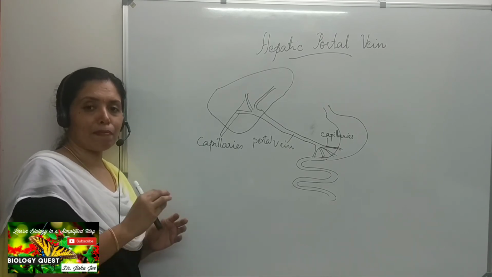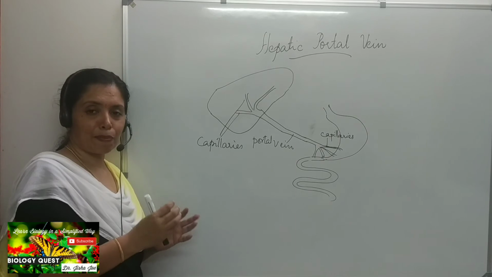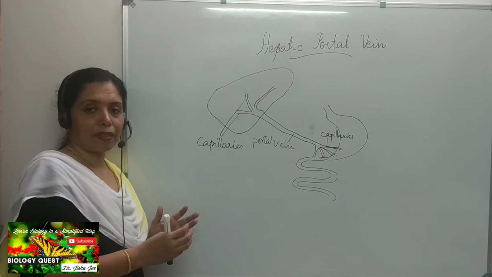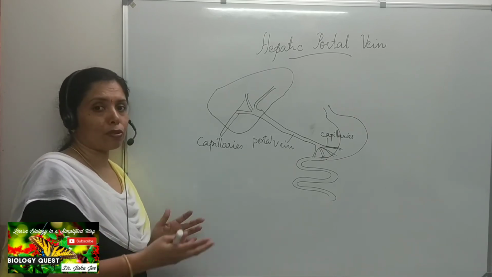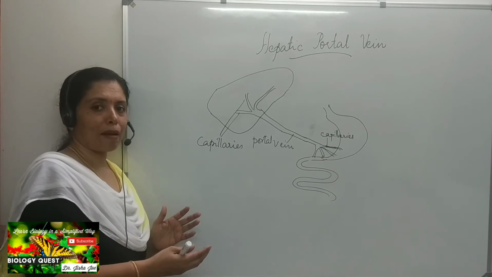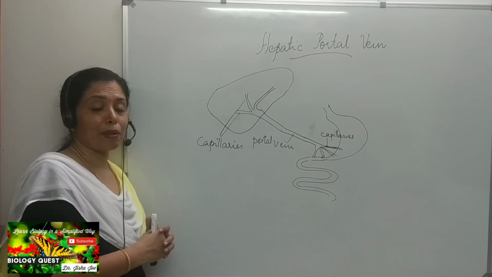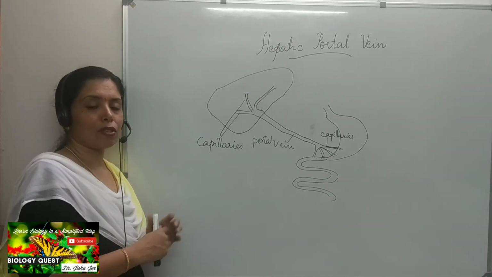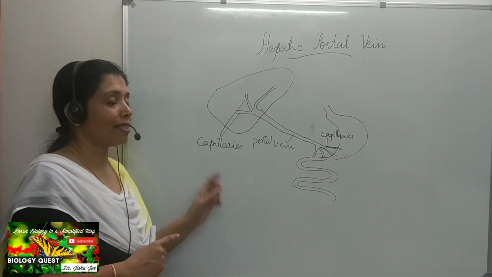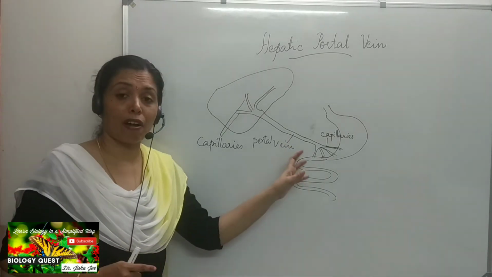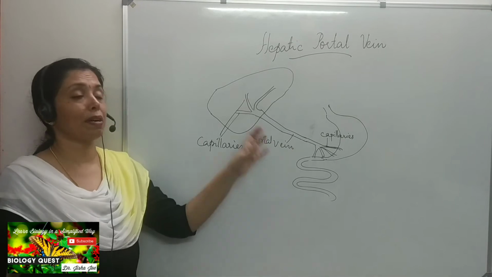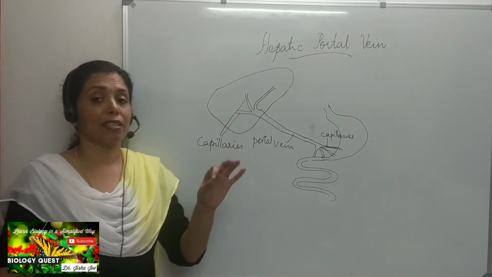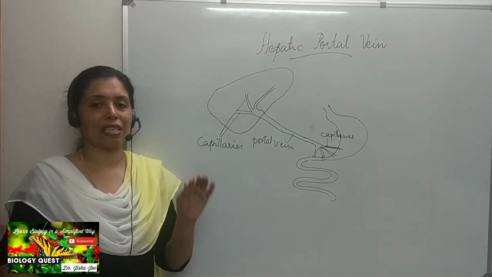So if there is a poisonous substance present in our food, before it gets spread throughout the body, what happens in the liver? The poisons will be removed. So these are the two reasons why the digested food is carried from the intestine and stomach into the liver before it is conveyed into the posterior vena cava.